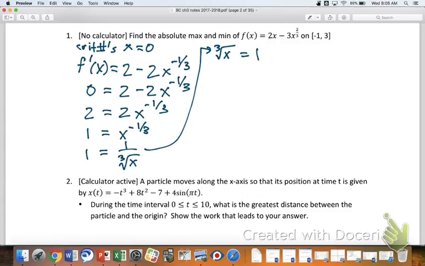Mr. Anderson, is 1 to any exponent going to be 1? As long as the exponent you're talking about is a real number, yes. So since we've got 1 equals some number to an exponent, we know that 1 to any exponent is going to be 1. Sure. So therefore x equals 1. Yeah, agreed. I was just looking for some good reasoning, and that was some good reasoning. What I wasn't looking for was blank silence. That was well done. Well said.